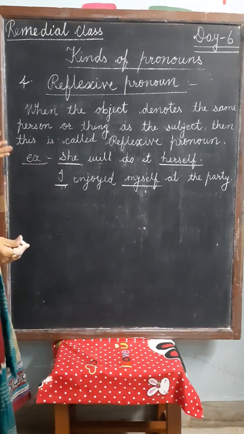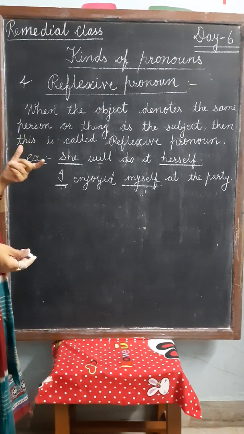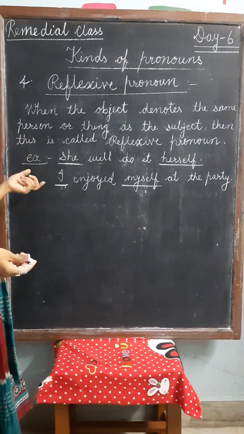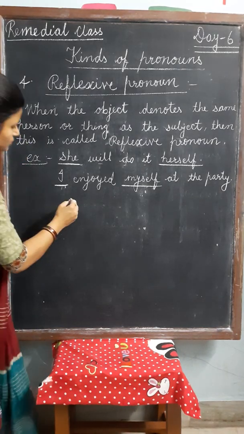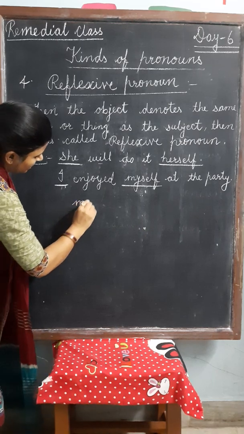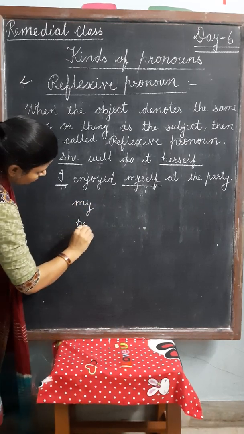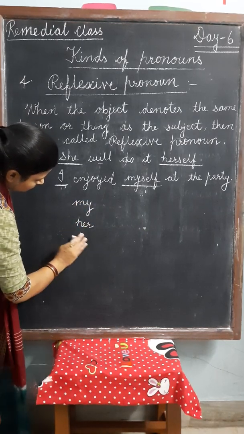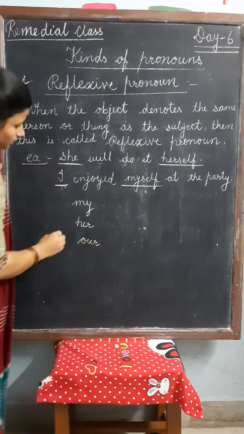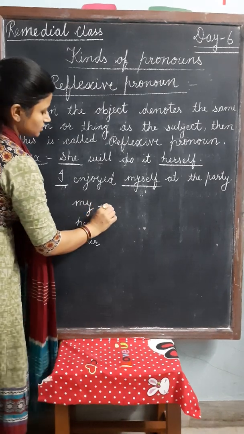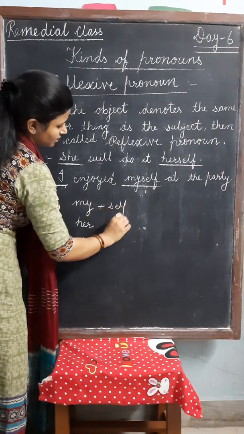We can make reflexive pronouns by adding self to possessive pronoun. Let's take some possessive pronouns. My, her, so just add self.